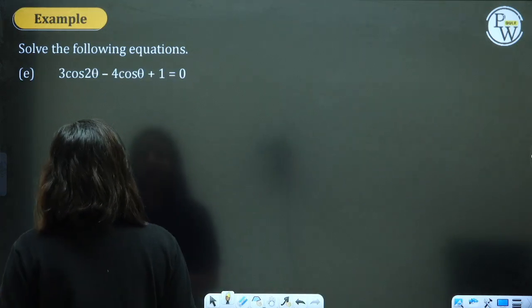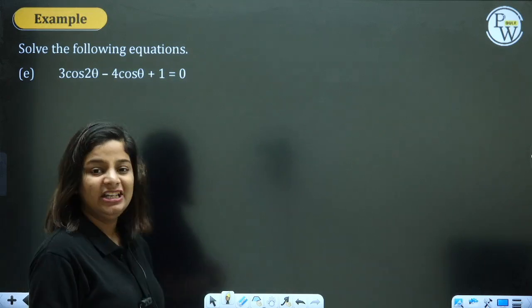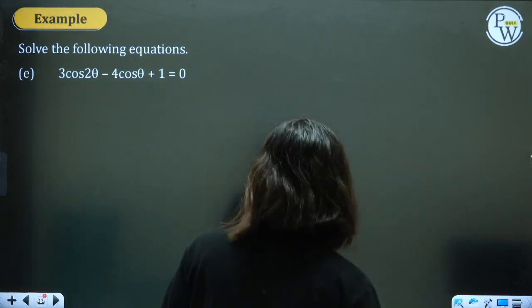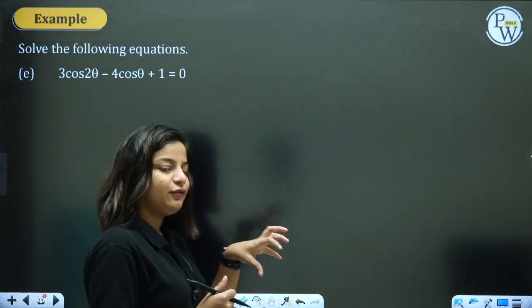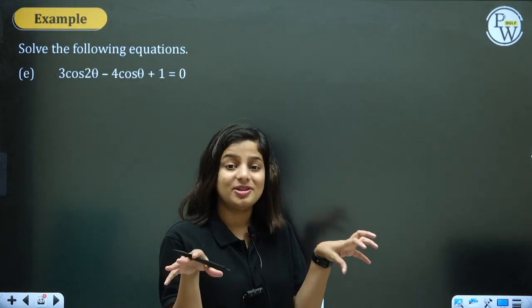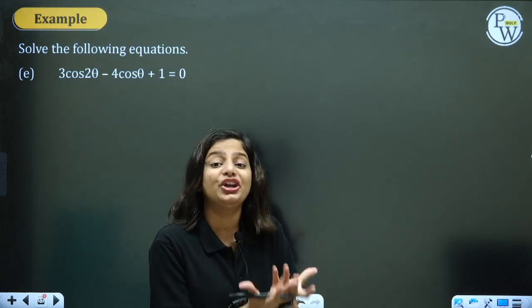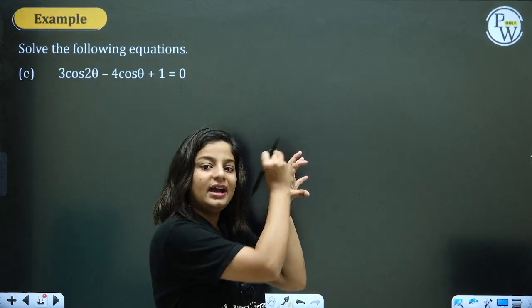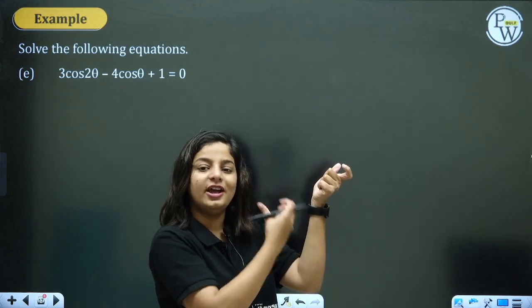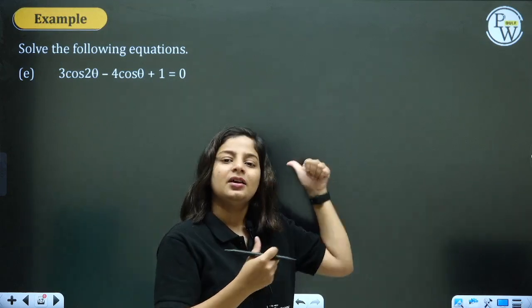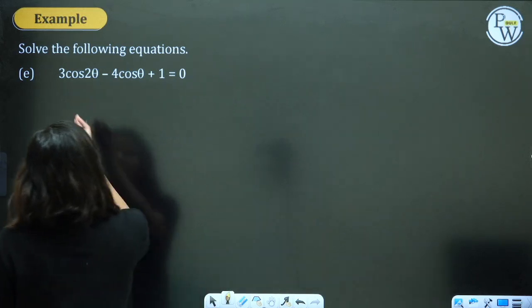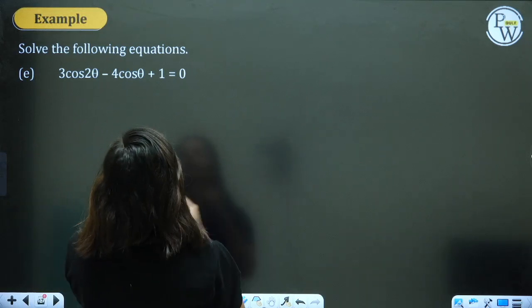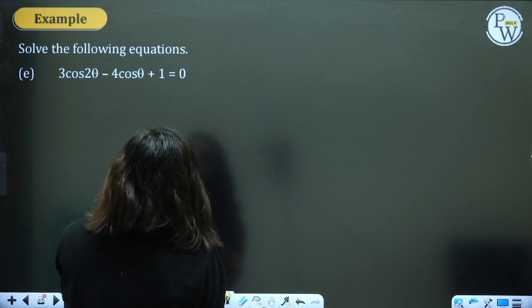3 cos 2θ − 4 cos θ + 1 = 0. Solve the question and get the general solution. So the first part, if you would have noticed, was mainly focused on principal solutions, specific solutions, particular solutions. According to that question, we substituted the value of n and got the value of x. Here general is what they are mainly interested in. Okay, 3 cos 2θ − 4 cos θ + 1.